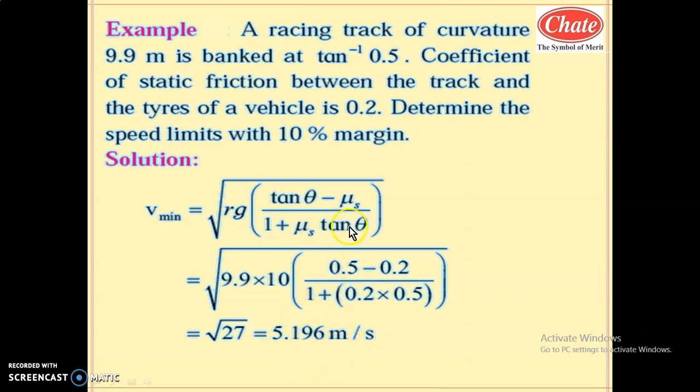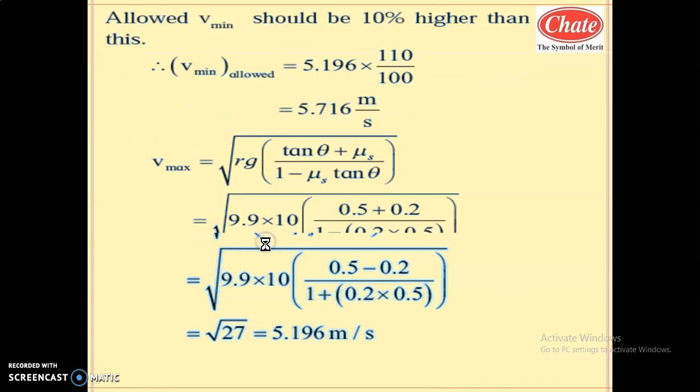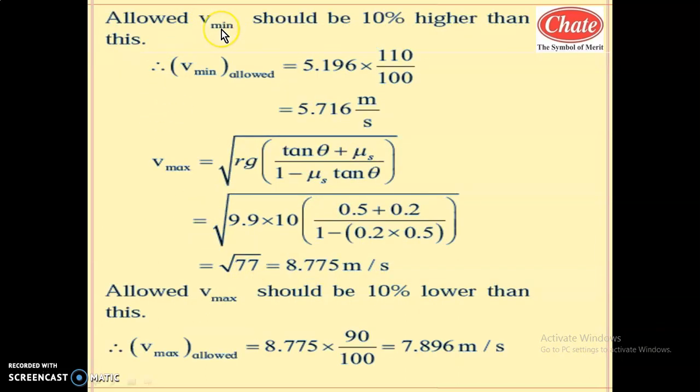But this is not with the 10% margin. For the minimum speed, if you reduce the speed below it, what will happen? It will be unsafe. So for the minimum value we have to keep a 10% higher value, which is the allowable speed for this lower speed limit. So what is allowed V min? That is the earlier V min value, but the allowed V min should be 10% higher than this. So we have to keep a 10% margin. For the safer side, with respect to the minimum value, the value must be 10% more.